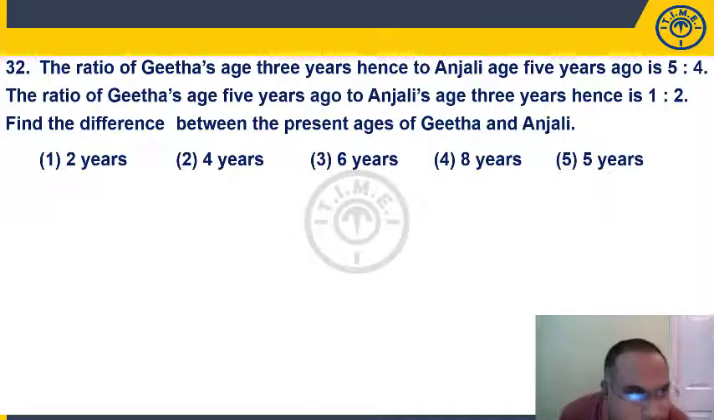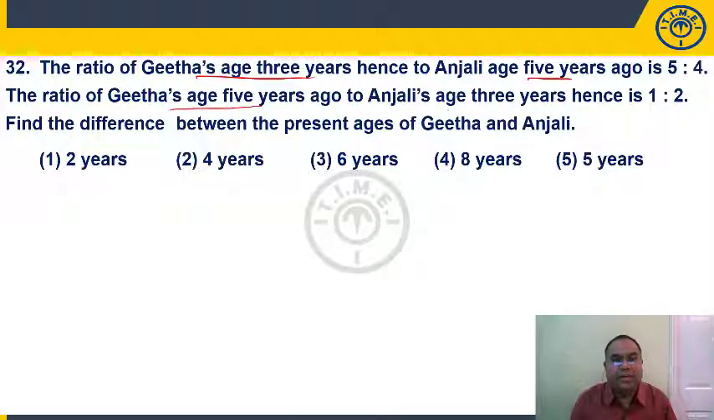Now, question number 32 on your screen: the ratio of Geeta's age 3 years hence, that means after 3 years, to Anjali's age 5 years ago, that means 5 years before, is 5 is to 4. The ratio of Geeta's age 5 years ago to Anjali's age 3 years hence, that means after 3 years, is 1 is to 2. Find the difference between present ages of Geeta and Anjali. Let us take present age of Geeta as G, Anjali as A.